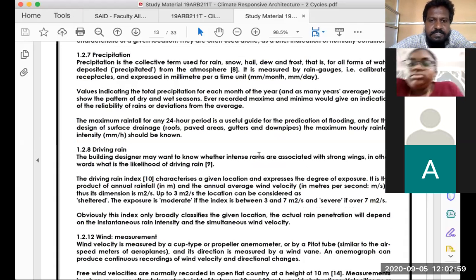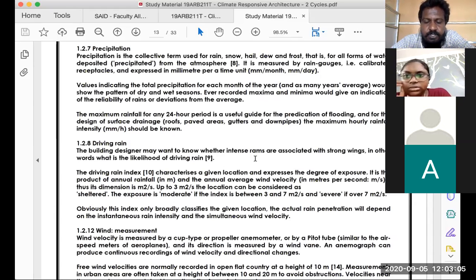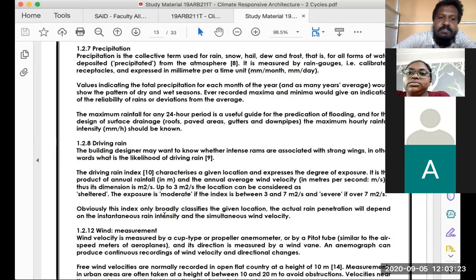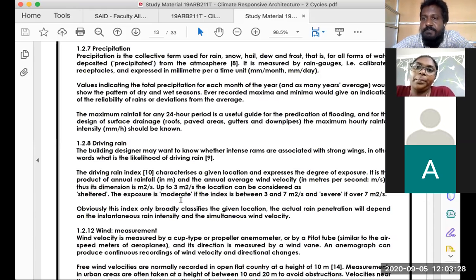So what is driving rain? Driving rain is nothing but rainfall accompanied with wind. Most rains have wind along with them, and what is the influence of this on buildings? Here the wind speed is measured in meters per second. Up to 3, a driving rain is comparatively comfortable, it's shelterable. The exposure of wind and rain of 3 to 7 is considered moderate, and above 7 is considered serious.